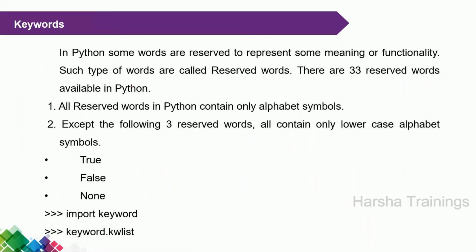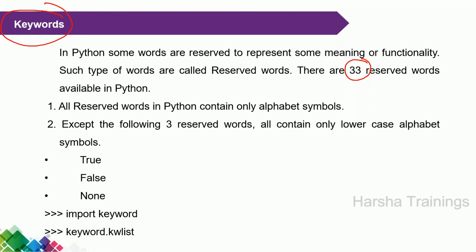Now, just now we discussed the term keywords. What is a keyword? Some words are reserved for some specific meaning. Such words are called reserved words. These words are not allowed to be used as names of identifiers. What are the reserved words? Python contains 33 reserved keywords.